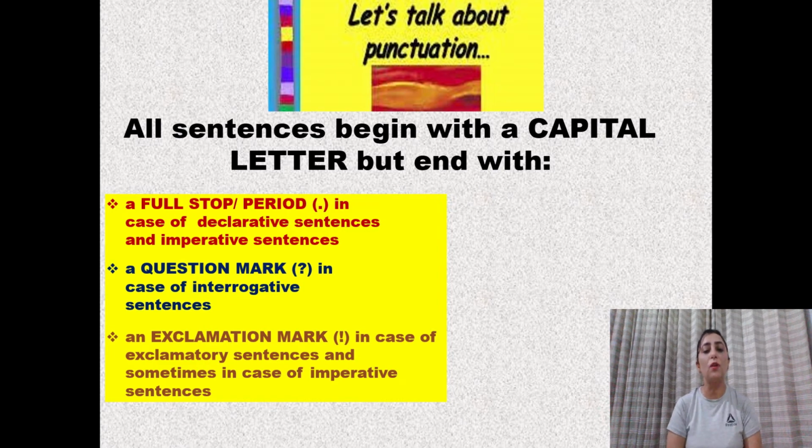And we also use a question mark in case of interrogative sentences, that is question sentences. And we use an exclamation mark in case of exclamatory sentences and sometimes in case of imperative sentences.